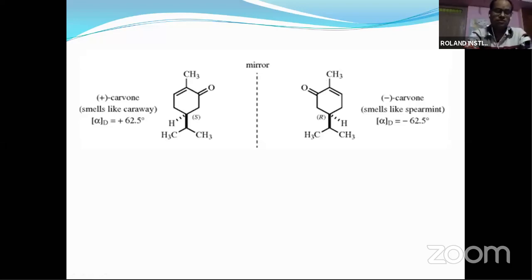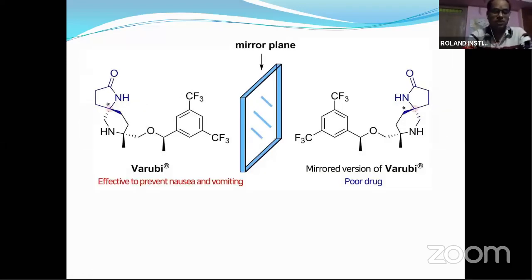Like this, there are some other examples also. This is another drug which is effective to prevent nausea and vomiting, but the other is not a drug. It means this one has less activity, a poor drug. Both are mirror images of each other.